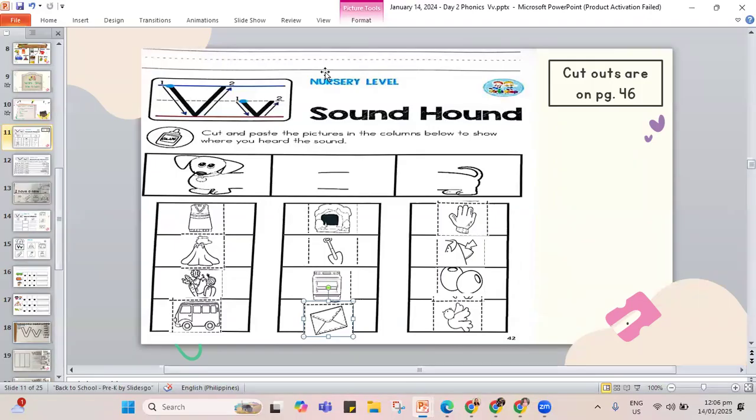Okay, let's check. We have our pictures. The ones that go in the beginning, it's the vest, volcano, vegetable, and van. The ones in the middle, there's cave, shovel, oven, envelope. The ones at the end, glove, sleeve, olive, and dove. So those are the things that have the V sound in them, in the beginning, in the middle, and in the end for your sound hound.